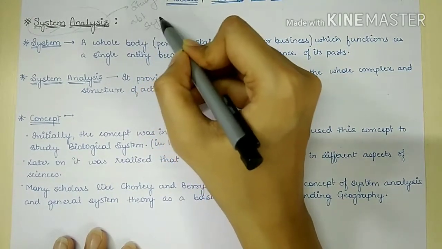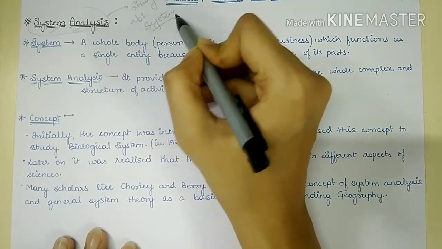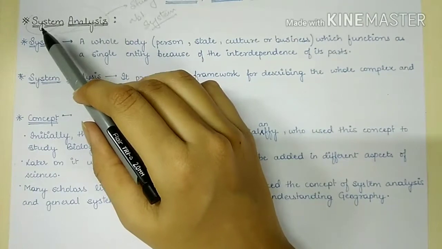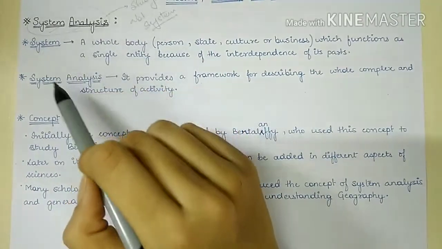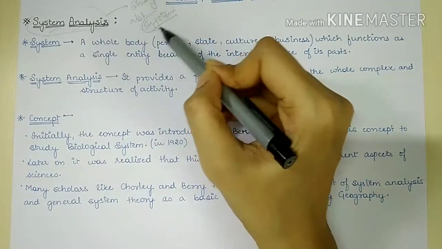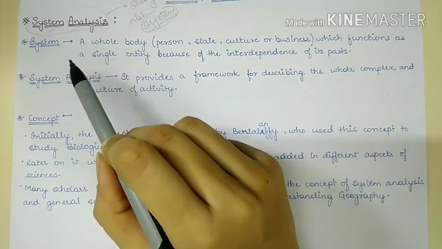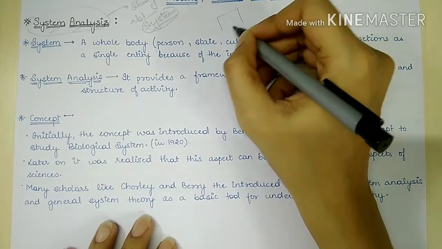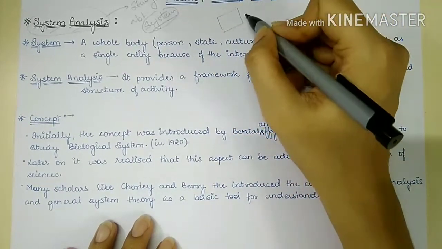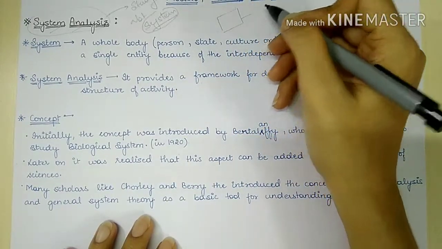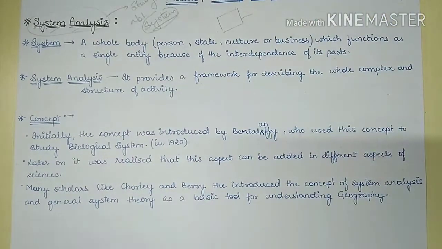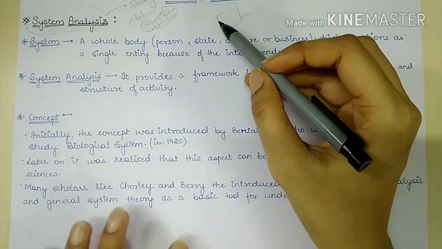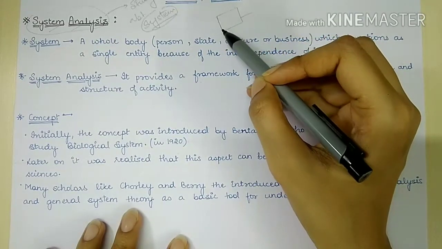Any system. Before starting with the concept of system analysis, let's first understand what exactly a system is. A system, we can say, is a whole body. This whole body can be a person, a state, a culture, a business, any institution, anything. It functions as a single entity.